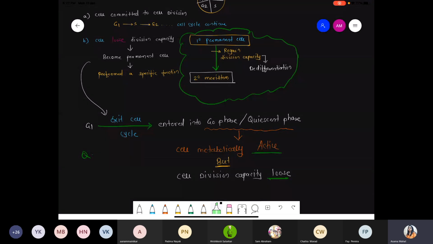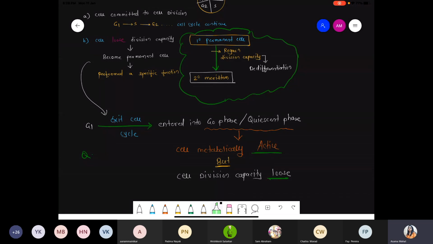इसका कुछ तो life span होगा. For example 120 days is the life span for the RBC. After 120 days, that old RBC is dumped inside the spleen for further degradation. So इसका मतलब ये नहीं है कि RBC further divide करेगा, because they lose cell division capacity, but that RBC, these are the quiescent cells, these are the G naught phase cells. Because why? Definitely they lose their division capacity, but still the cell is metabolically active, it can perform a specific kind of function. Got it?